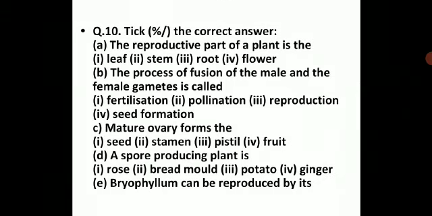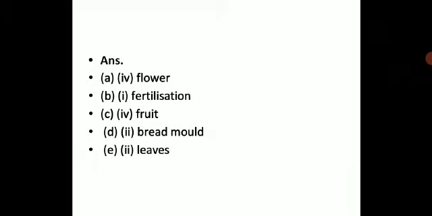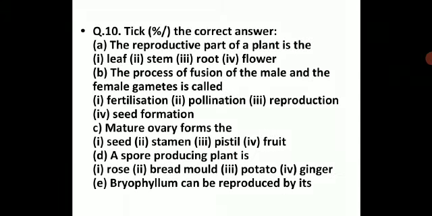Now you have to take the correct answer for this. Here are the options given to you all. First one, the reproductive part of a plant is the leaf, stem, root, flower. You all know the correct answer. The reproductive part you have learned is the flower. So the first answer is the flower. Second one, the process of fusion of the male and the female gametes is called fertilization, pollination, reproduction, seed formation. So the fusion is called fertilization.